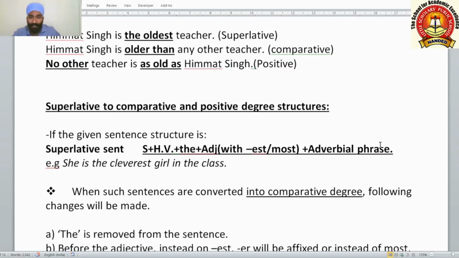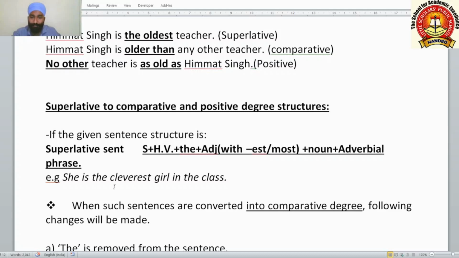Thereafter, the adverbial phrase at the end. Example: She, the subject, is the helping verb or main verb you can call. Thereafter the, thereafter the adjective cleverest, thereafter girl, cleverest girl. This noun will come after that. Thereafter, in the class. Here I write that noun also so that you will not be confused. Such a noun will come after the superlative degree adjective, and thereafter the adverbial phrase in the class.